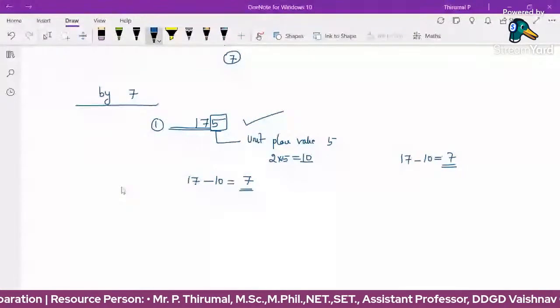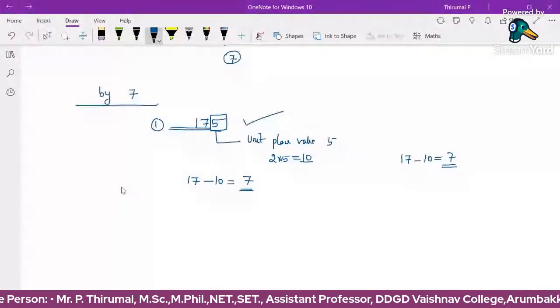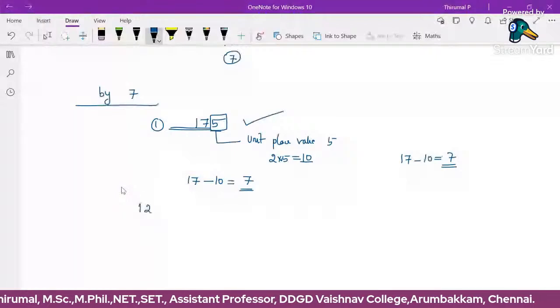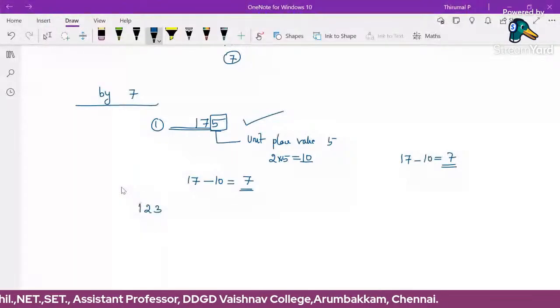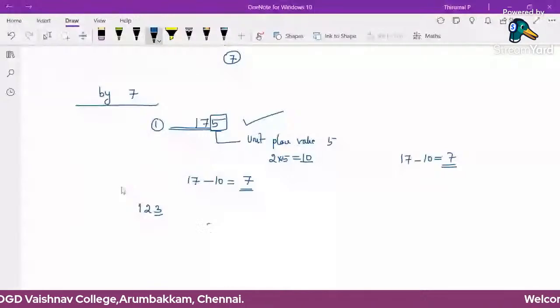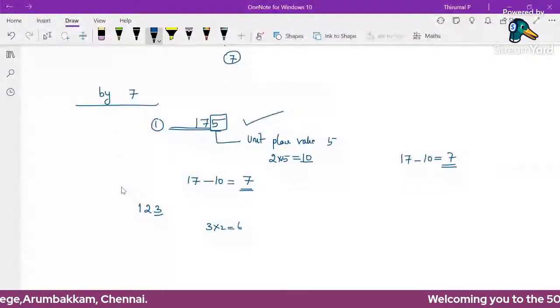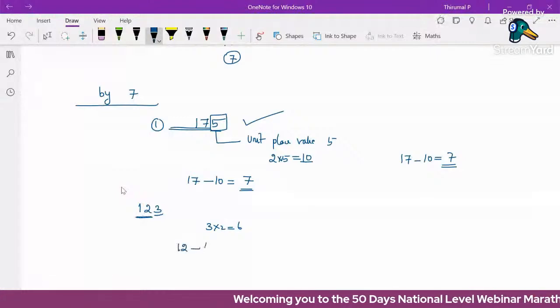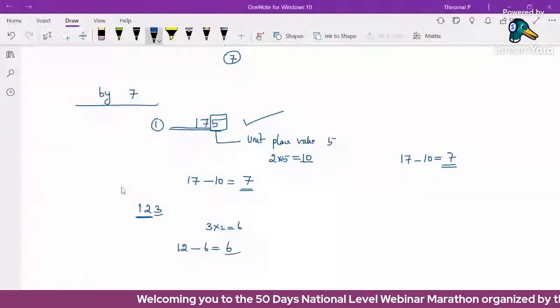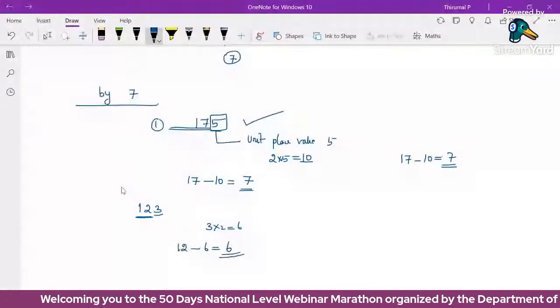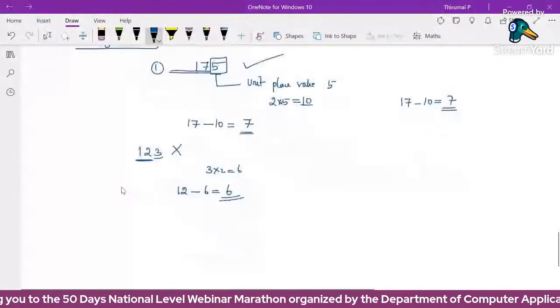We'll see another example. Suppose 123. First step, double the unit digit value: 3 times 2 is 6. Second step, the remaining number is 12. So 12 minus 6 is 6. 6 is not divisible by 7, so 123 is not divisible by 7.